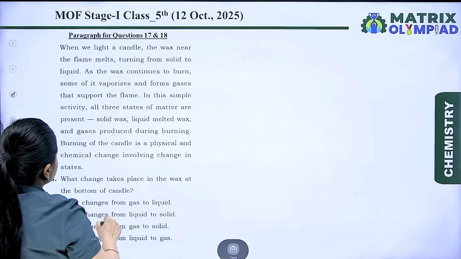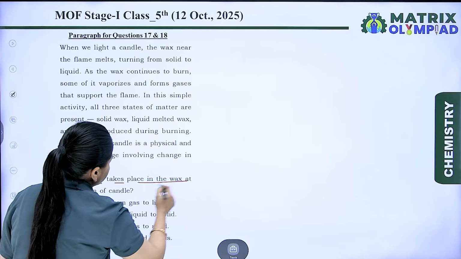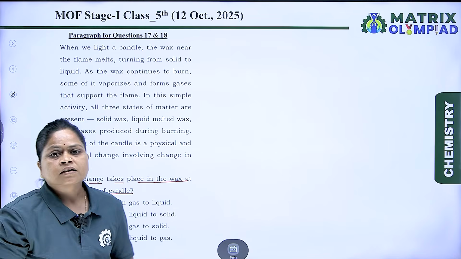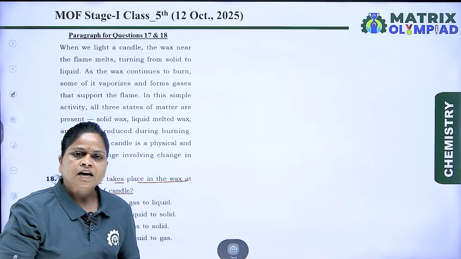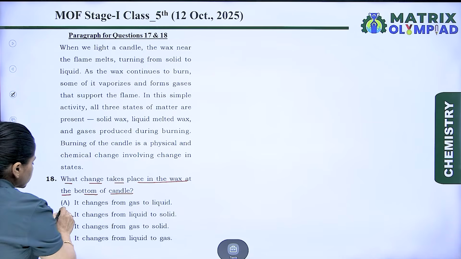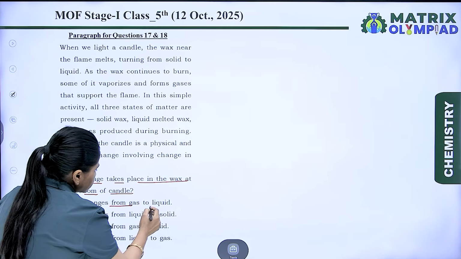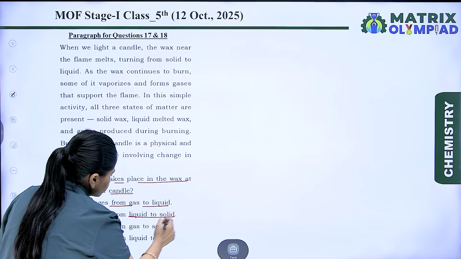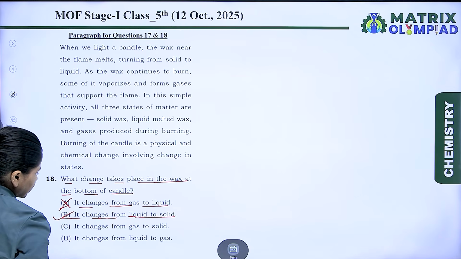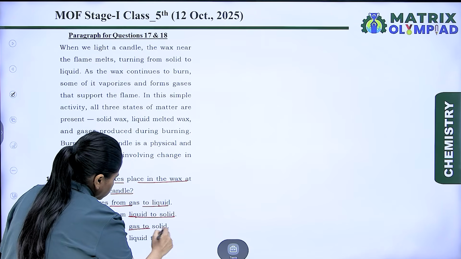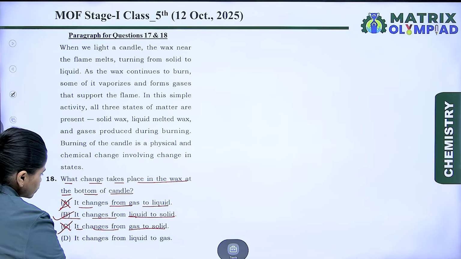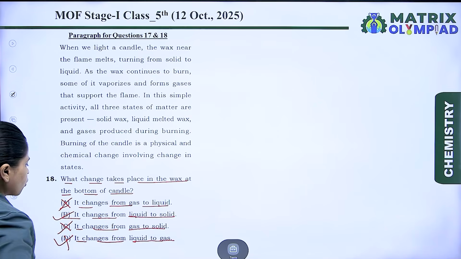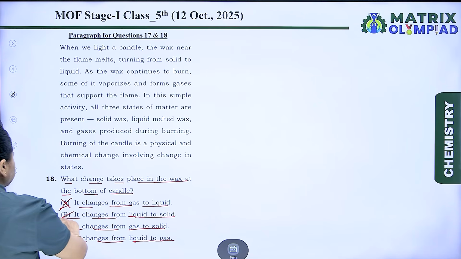Next question: what change takes place in the wax at the bottom of the candle? At the bottom of the candle, the liquid wax is again converted into the solid form. Option A: it changes from gas to liquid. No, this is wrong. Option B: it changes from liquid to solid. Yes, it is correct. Option C: it changes from gas to solid. No, it is wrong. Option D: it changes from liquid to gas. Yes, it is again wrong. So the correct option is B.